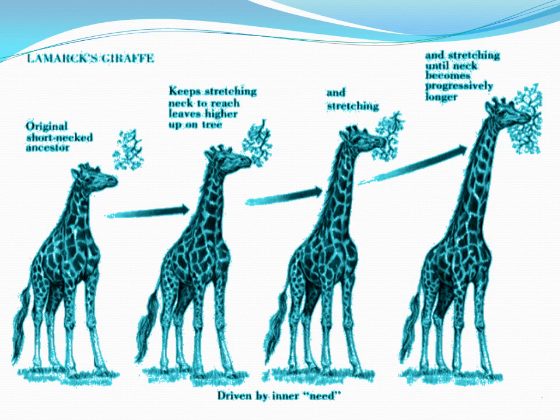If the environment changes, then there is a new need in the individual. Number two, the acquisition of new characters by use and disuse and the environmental effect. The last, or third point, is the inheritance of acquired characters.